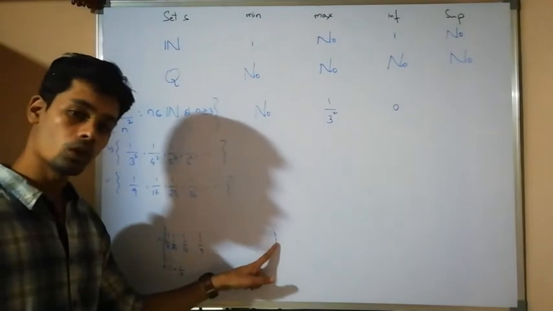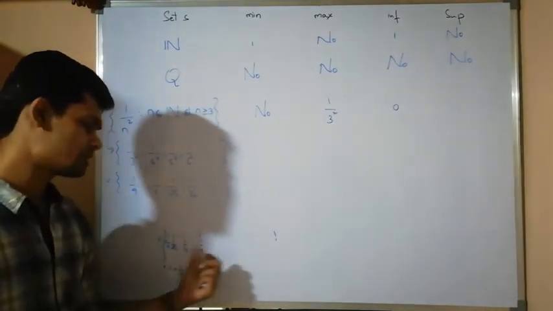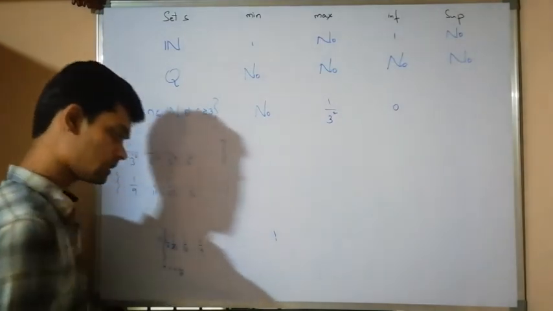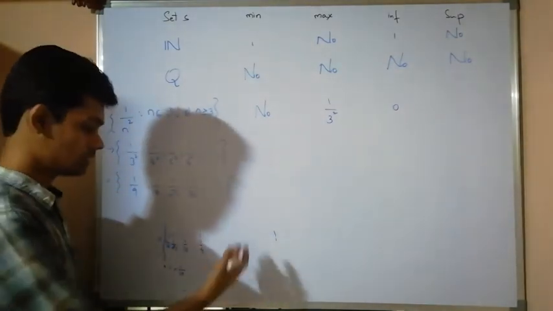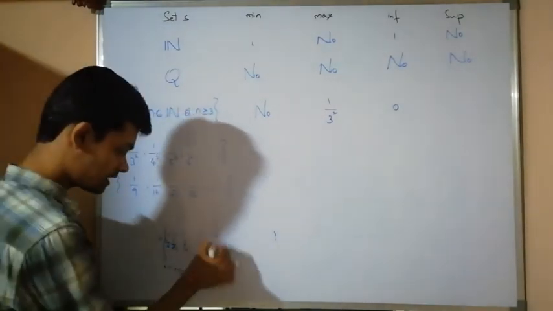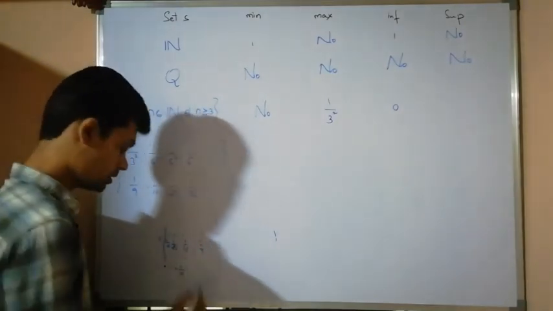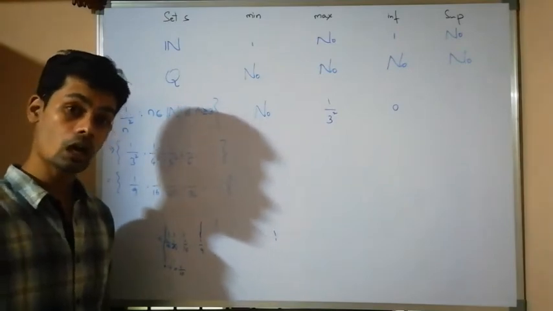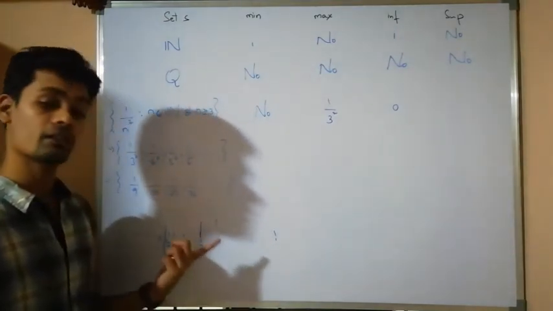1 is an upper bound, all the elements are less than 1. If I take this one, yes, all the elements are less than it, so it is an upper bound. If I take this one, it is also an upper bound. 1 by 9, yes, 1 by 9 is also an upper bound. All the elements are less than or equal to 1 by 9.